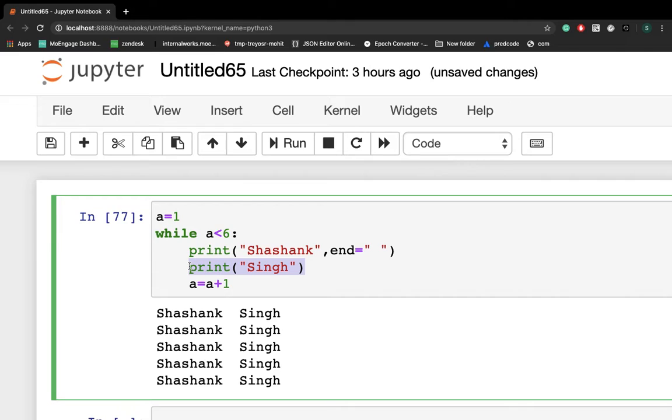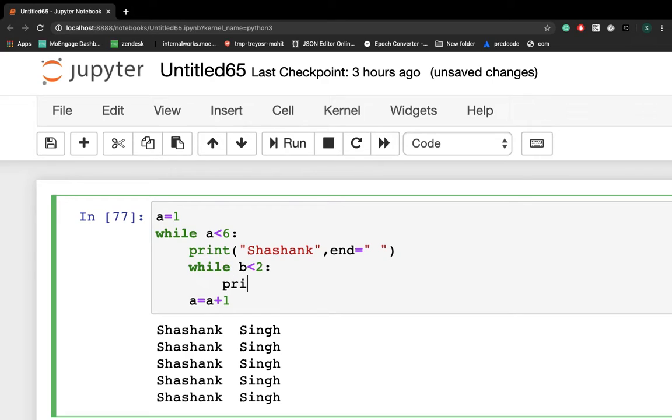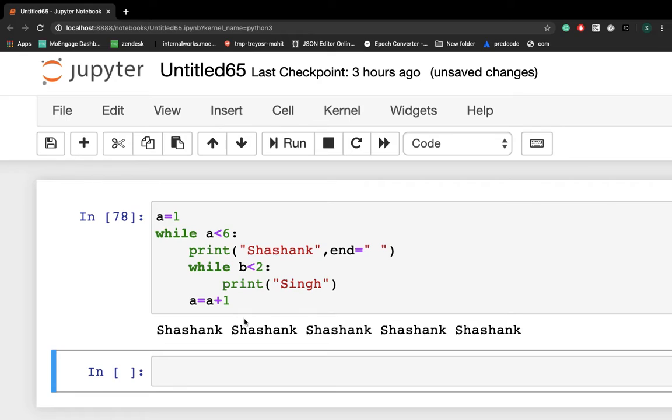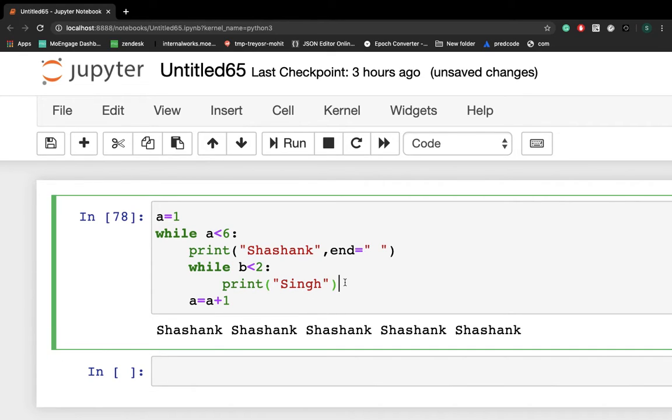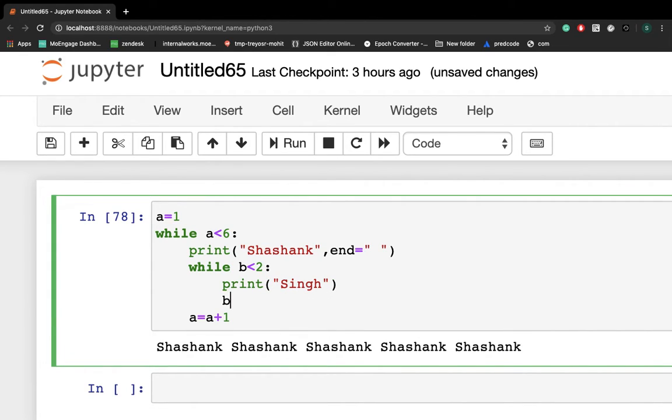Let's say if someone asks to print the same thing using another way, using a while loop, right? So we'll see the concept of nested while loop here. So I'm writing the while keyword. Now let's say I'm writing b is less than 2, right? Now colon, printing Sing, b is equal to b plus 1.